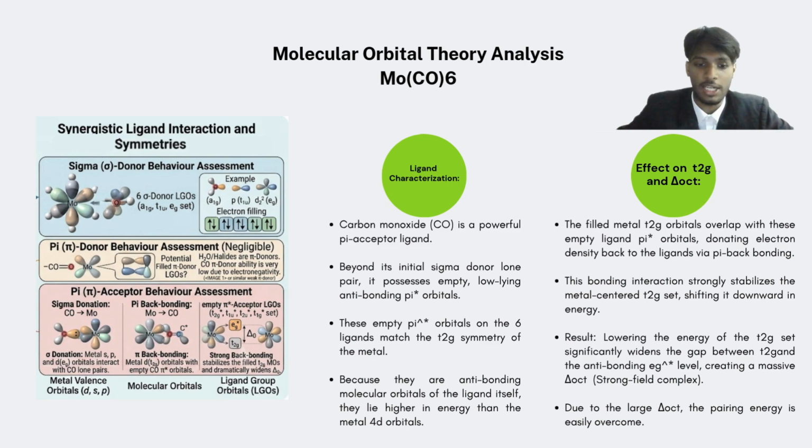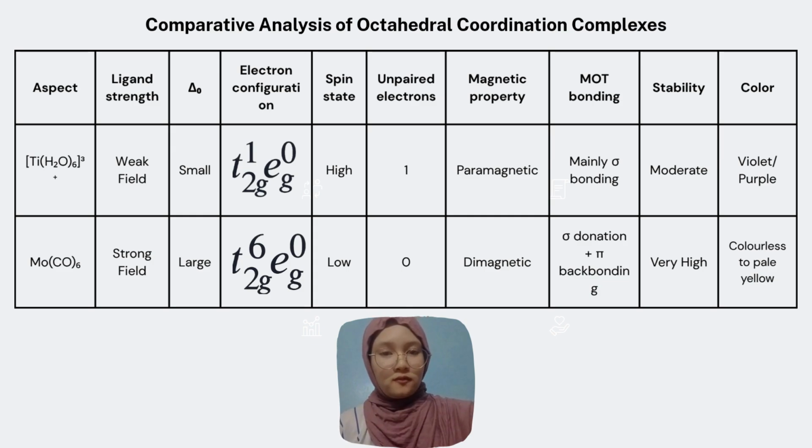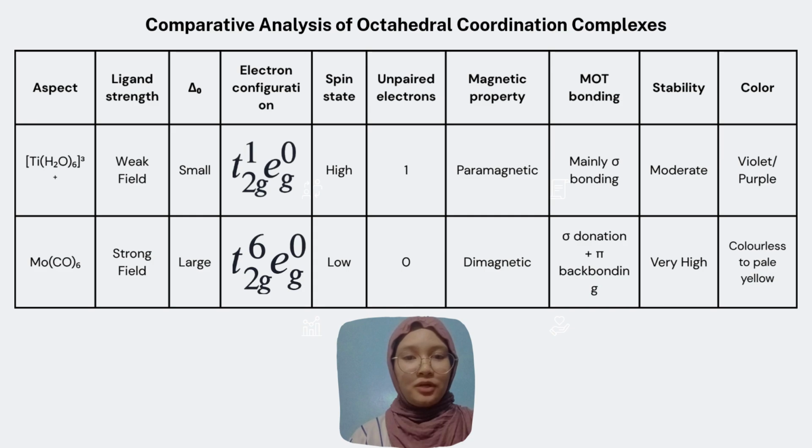And now for the further comparison between hexaaquatitanium(III) ion and molybdenum hexacarbonyl based on the CFT theory and molecular orbital theory. Starting with ligand strength, water is a weak field ligand, whereas carbon monoxide is a strong field ligand. Therefore, hexaaquatitanium(III) ion has a smaller delta octahedral, while molybdenum hexacarbonyl has a larger delta octahedral. This leads to a different electron arrangement.